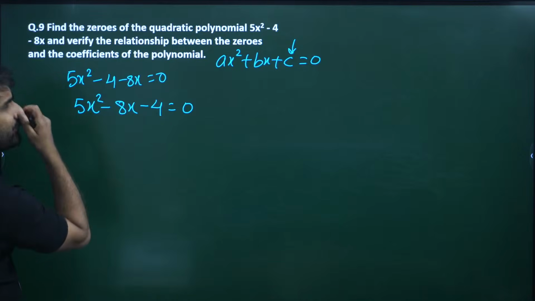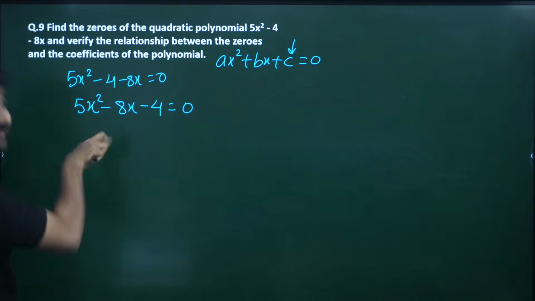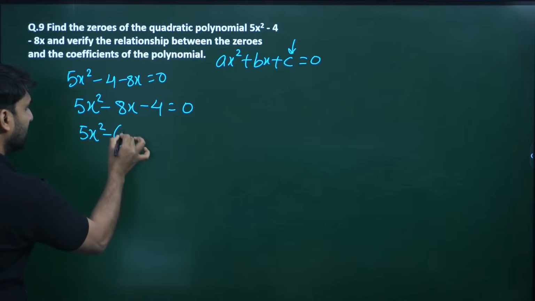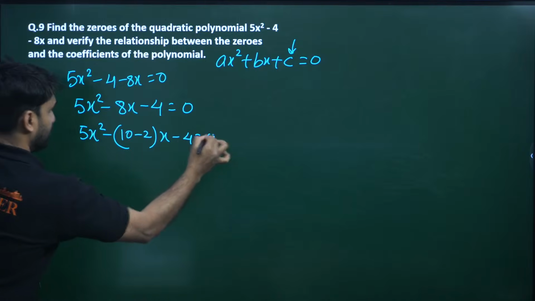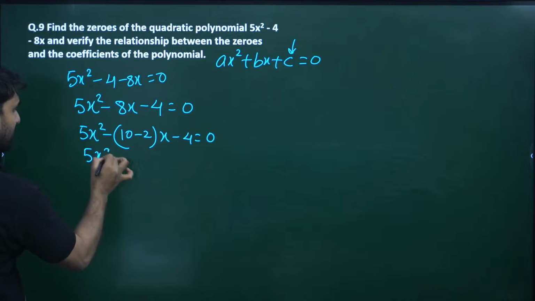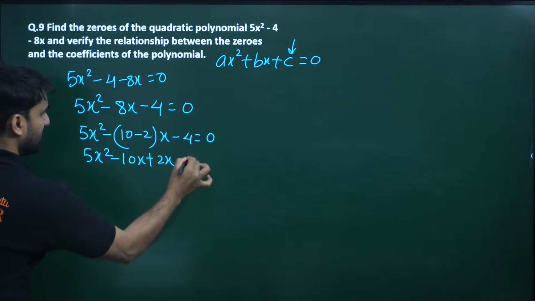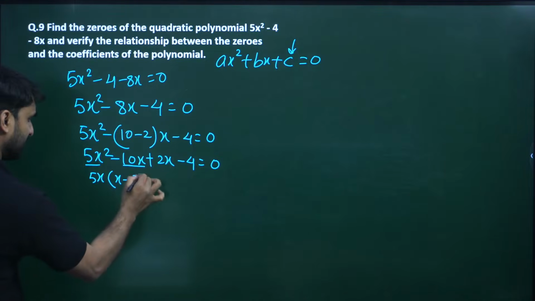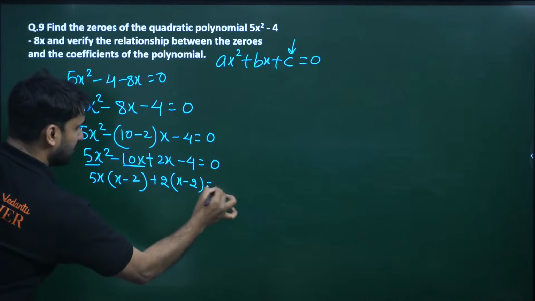5 times 4 is 20. For 20 we need two values whose multiplication will be 20 and subtraction will be 8. 10 and 2 will be there. So we can use the middle term splitting method. 8 can be written as 10 minus 2. So 5x square minus 10x plus 2x minus 4 equals 0. Can we take 5x common here? So 5x times x minus 2. Can we take 2 common? So x minus 2 equals 0.